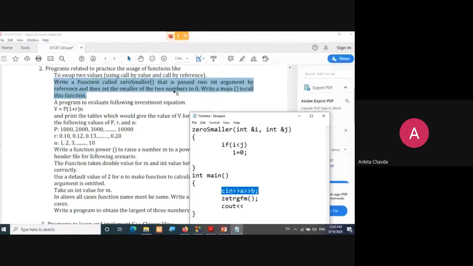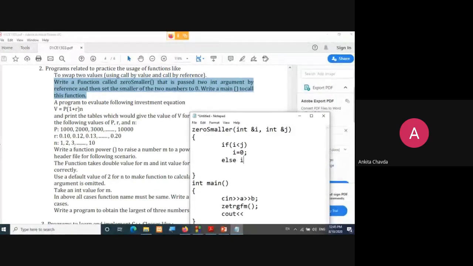So I have taken one zero smaller function where I am passing two arguments by reference with this ampersand sign. Now I'll check between these two values which is the smaller one. So if i is less than j, then the smaller value will be 0. So I'll simply make i equals 0 because i is the smaller.